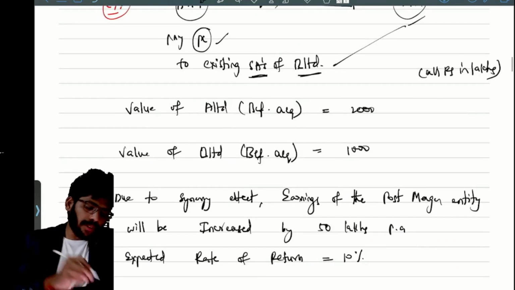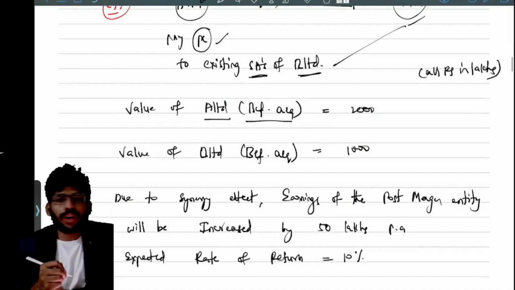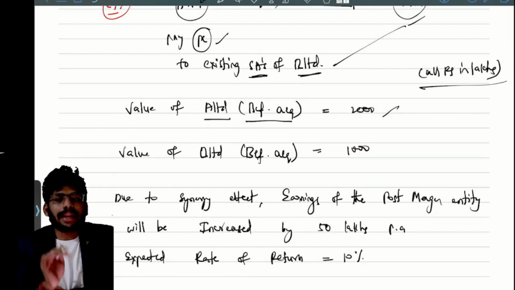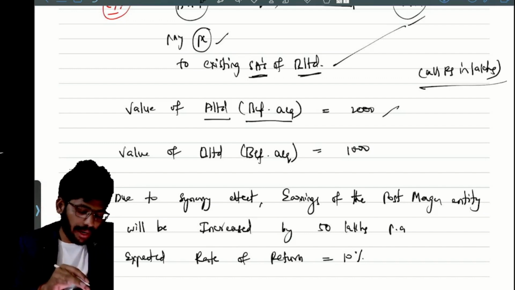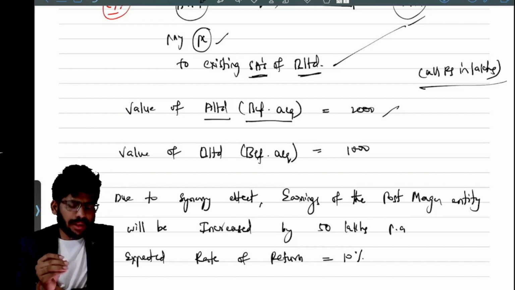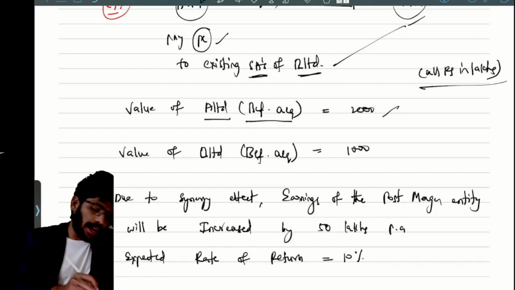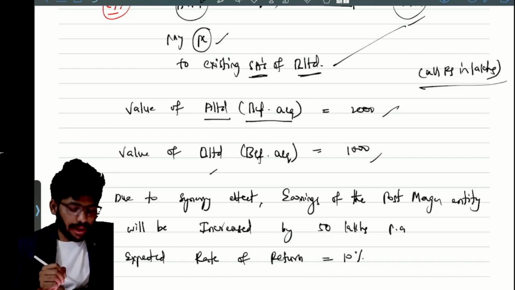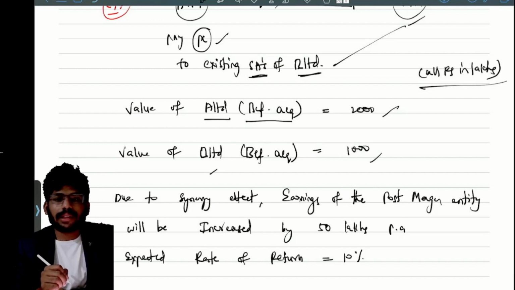Value of A Limited before acquisition is 2000, rupees in lakhs, assume that. Value means here market value. Ignore lakhs, simply 2000. Value of B Limited before acquisition is 1000, right?